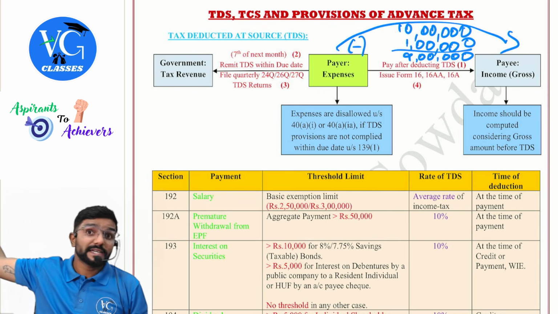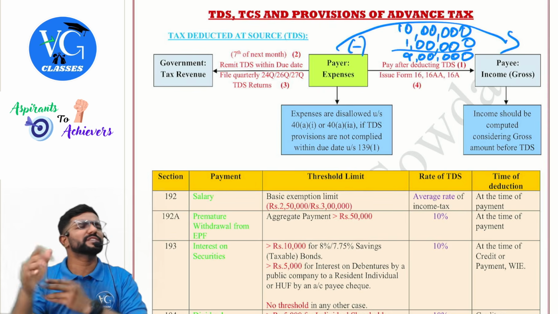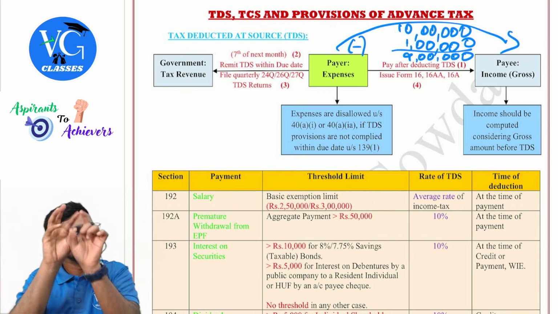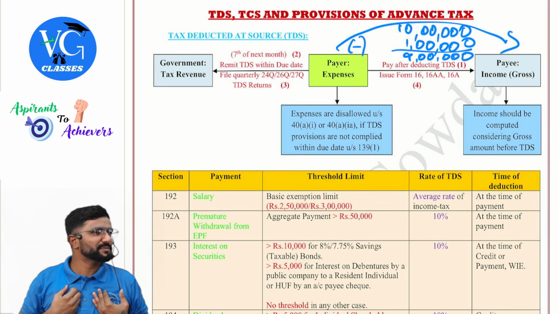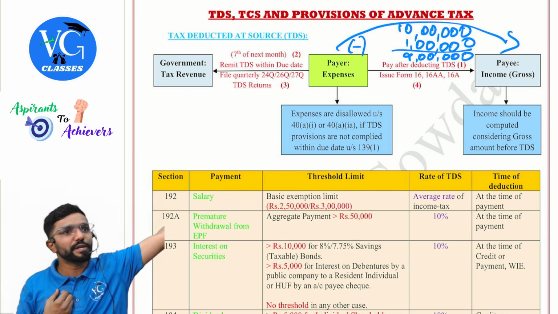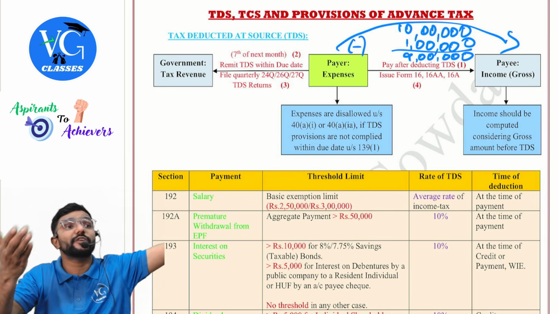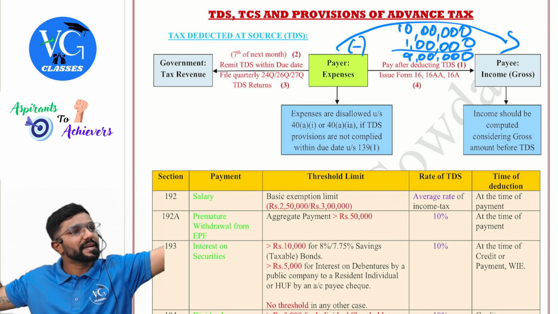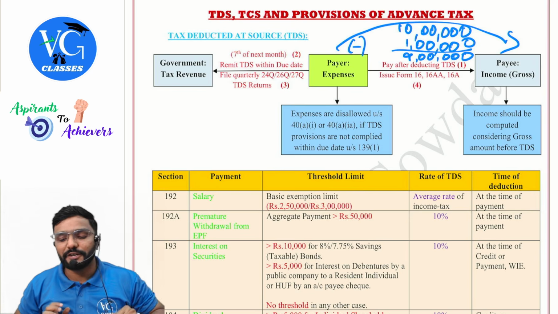Now from your final tax liability, assume your final tax liability is around 15 lakh. From that, you will reduce 1 lakh, whatever TDS has been deducted by me and remitted to the government. So the government has already got 1 lakh revenue on your behalf. Can you take a credit of it? Yes, you can take a credit of it.